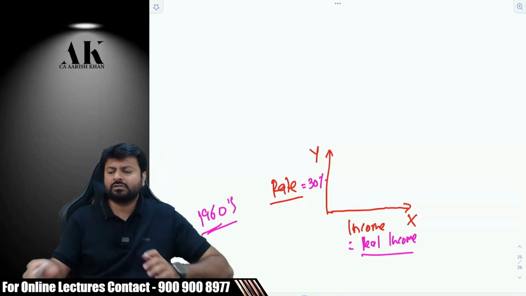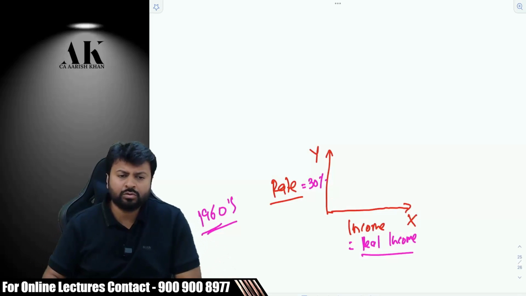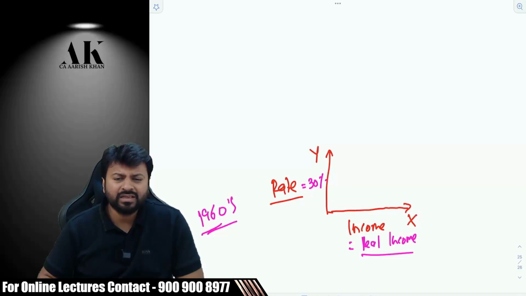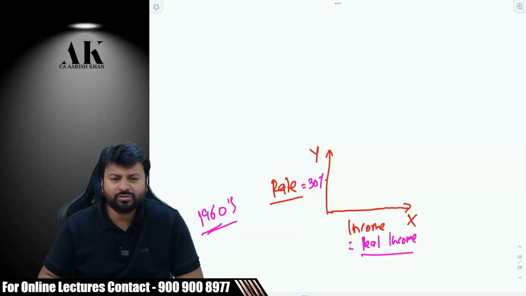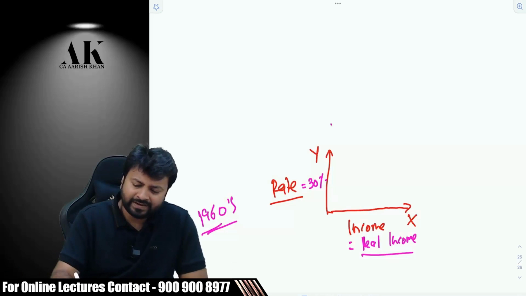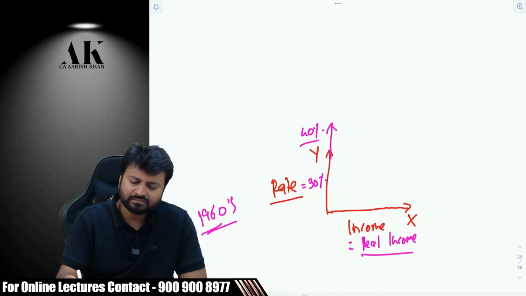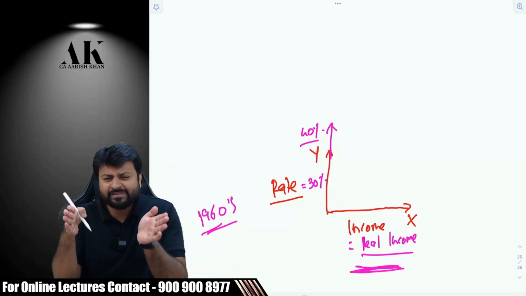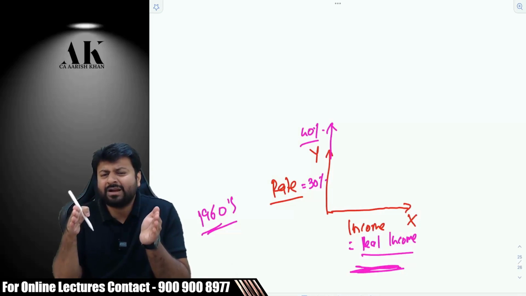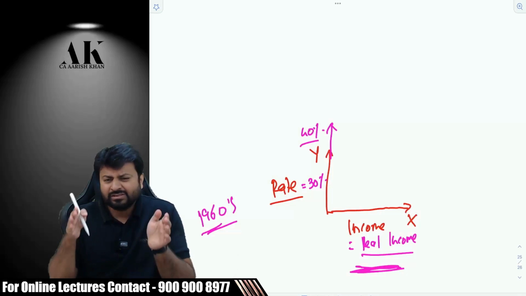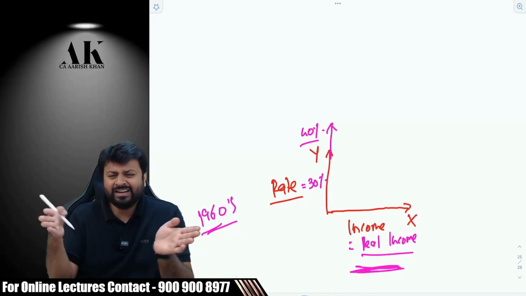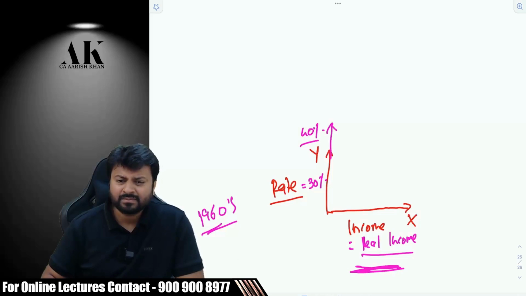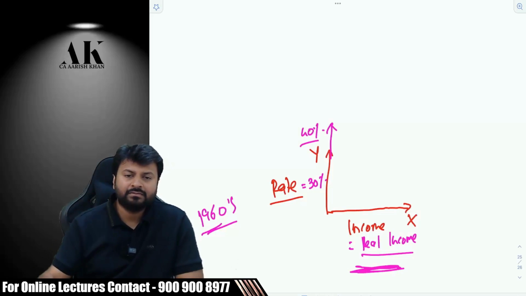Now the government wants more revenue. What will they do? What is an easy way to do it? Please tell me. A very lethargic government, what will they do? Increase the rate. They increase the rate to 40%. The base is very small, because the base includes only what kind of incomes? Only real income. So it is very small. There is nothing in the base. Hardly a few incomes are taxable. So they started increasing the rate to 40%.